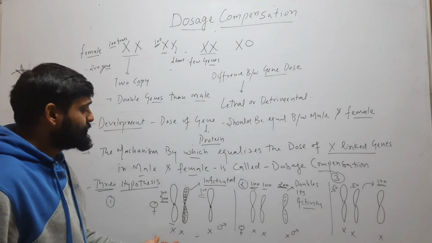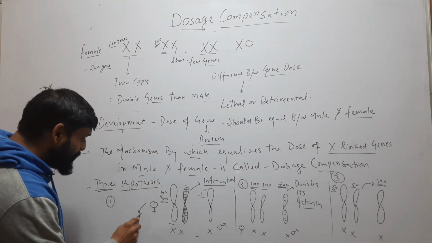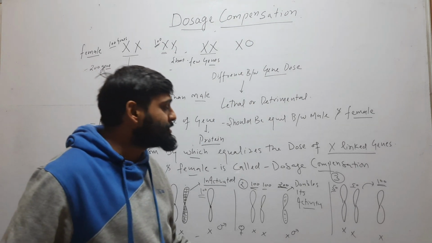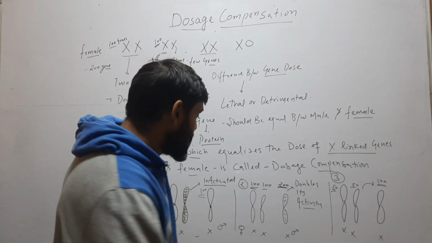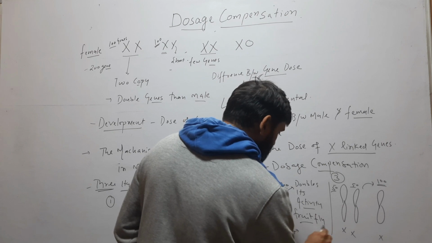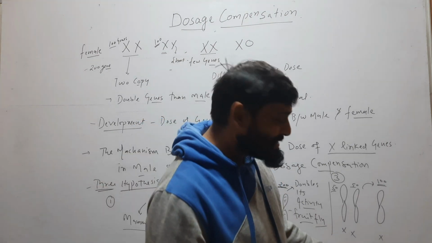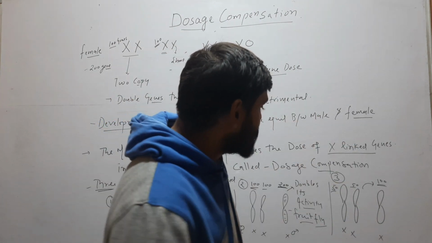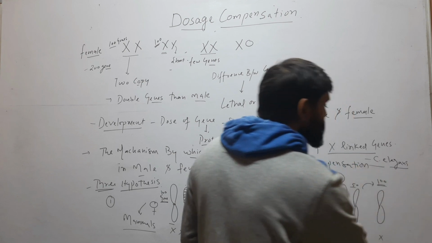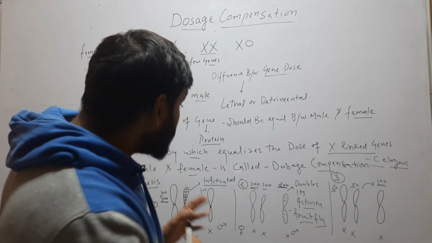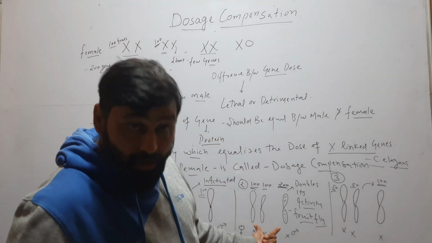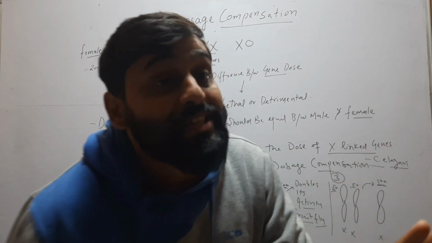The first hypothesis, in which an X chromosome is inactivated, is found in mammals. The second hypothesis, which says that the X chromosome in male doubles its activity, is found in fruit fly. And the third hypothesis, which says that the 2 female X chromosomes reduce their activity to half, is found in C. elegans. So all 3 hypotheses are true, but they are found in different groups of organisms. So this is found in mammals, this in fruit fly, Drosophila, and this in C. elegans.